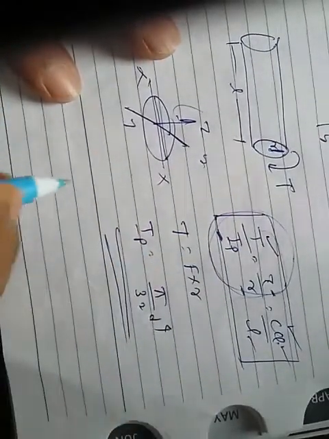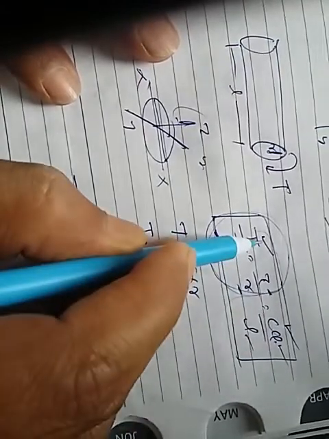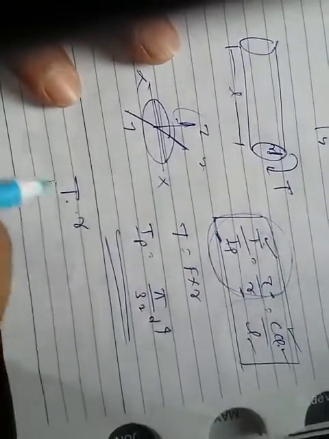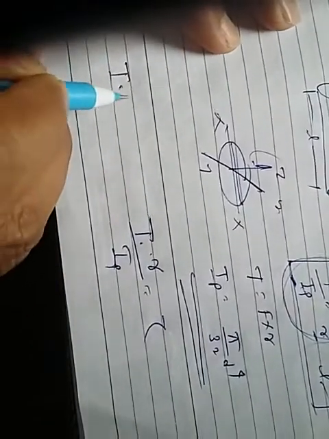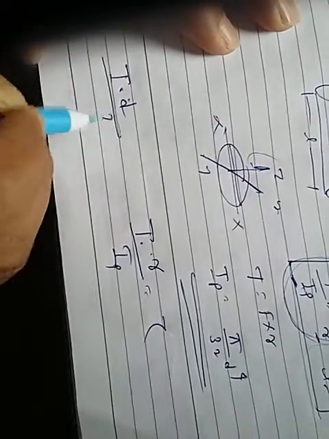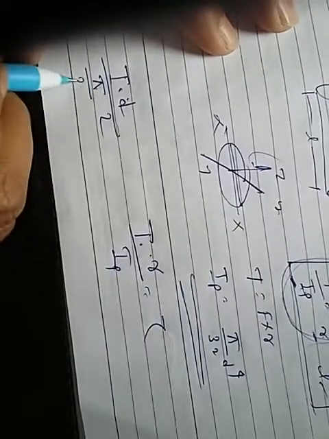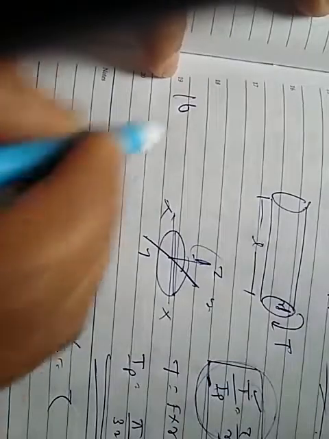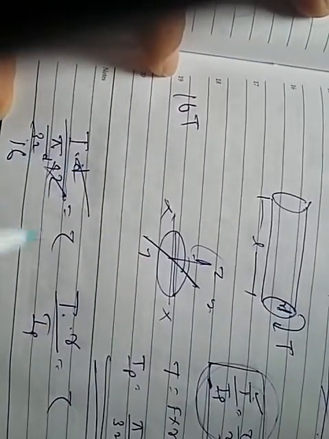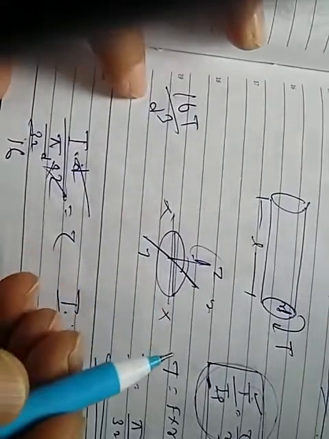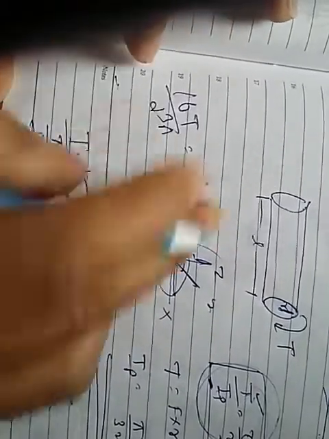Using the equation, the shear stress and torque relation: if we rearrange T/Ip = tau/R, we get T = tau into Ip divided by R. Writing R as d/2 and Ip as πd^4/32, the 32 becomes 16, and one d cancels, leaving d^3. Therefore we find this equation, our basic equation.